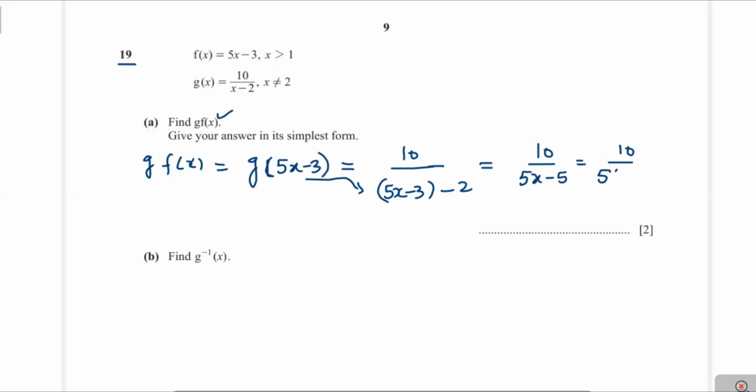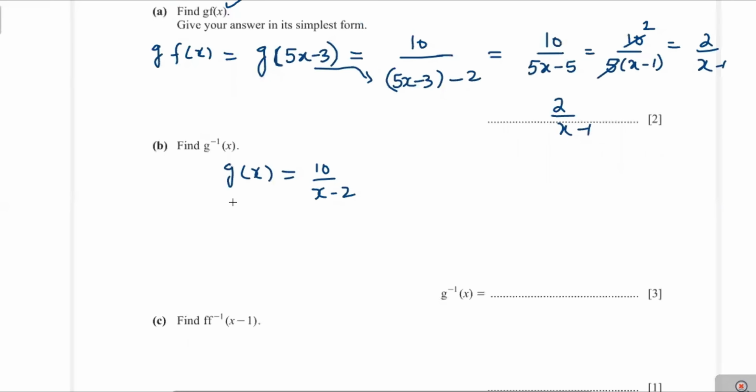Now 5 is taken as a common factor. Now that value will be equal to 5 times 2 over x minus 1 is the answer. Next is to find g inverse of x. Now g of x is equal to 10 over x minus 2.